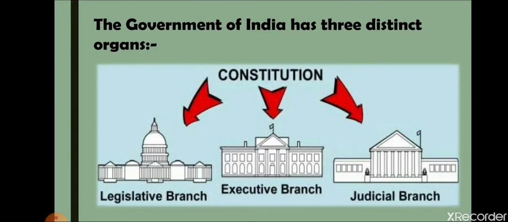So basically, all of you know that the government of India works with the help of three organs. The first organ is the legislative branch, the next organ is the executive branch, and the third organ is the judicial branch. As you have learned in class 7th also, when we were learning about the state legislatures, we learned that the state government works on the basis of three organs, and those three organs of our government are the legislative, executive, and judicial branch.